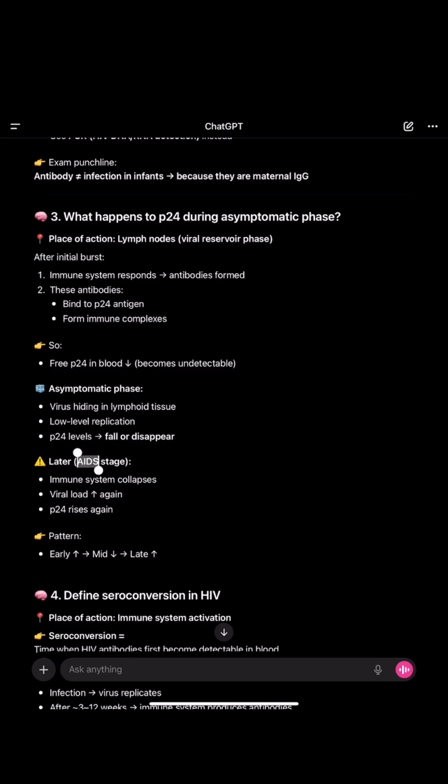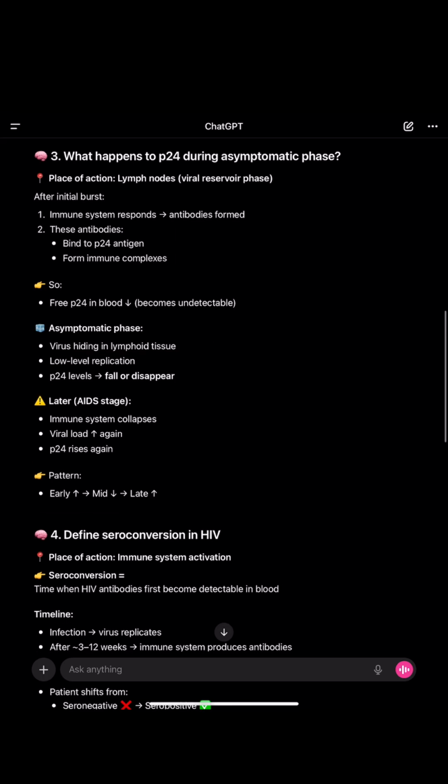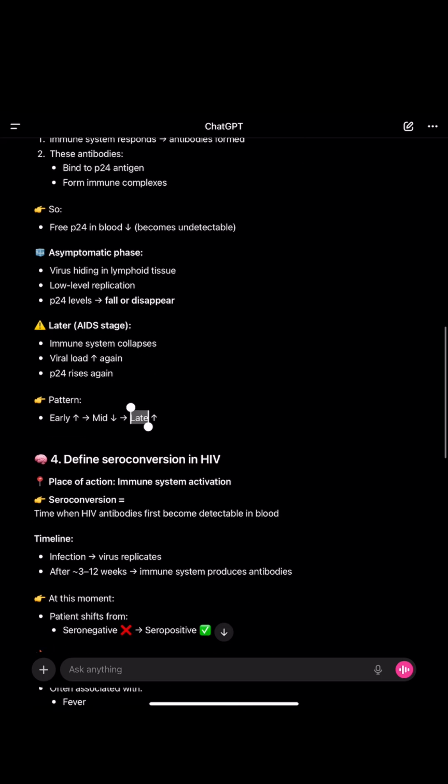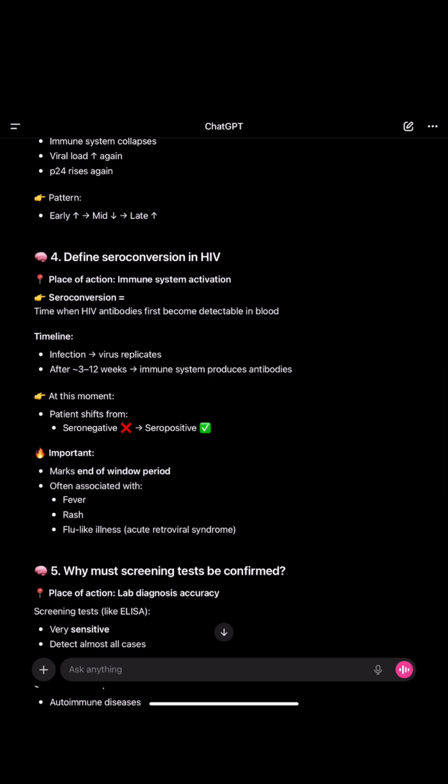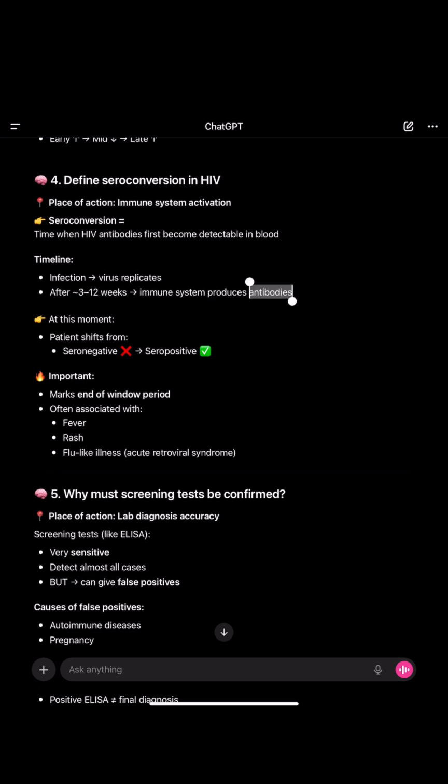In the later, the AIDS stage, the immune system collapses, viral load again increases, and P24 rises again. So the pattern is early rise, mid decrease, late rise. Okay. Seroconversion is when HIV antibodies first become detectable in the blood. After 3 to 12 weeks, the immune system produces antibodies.